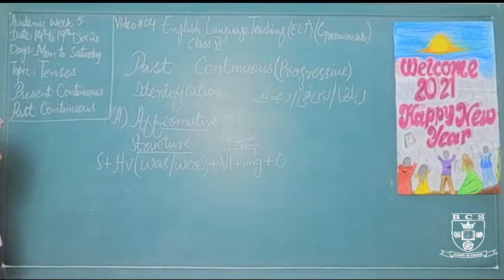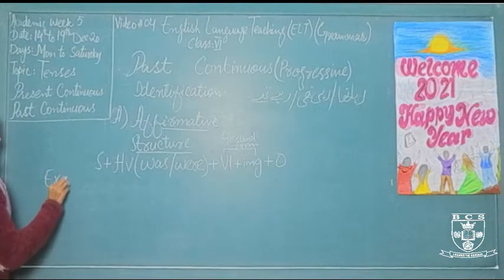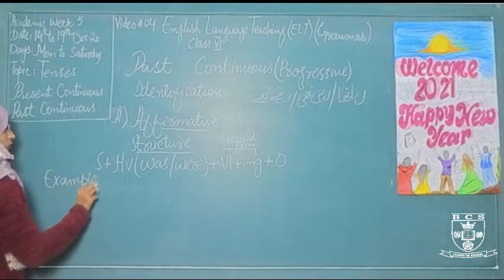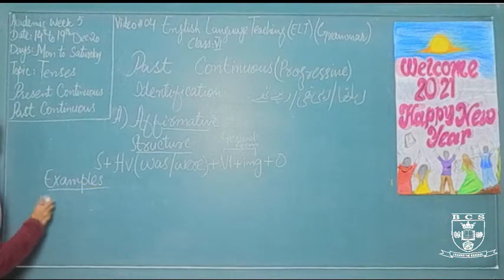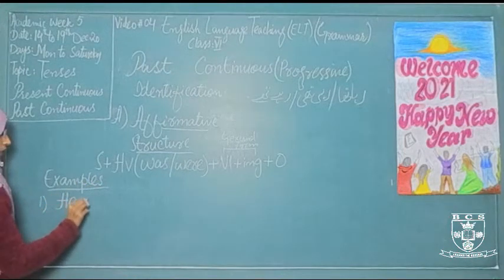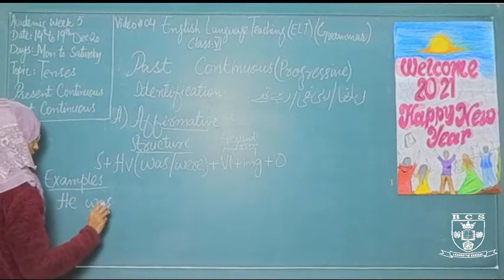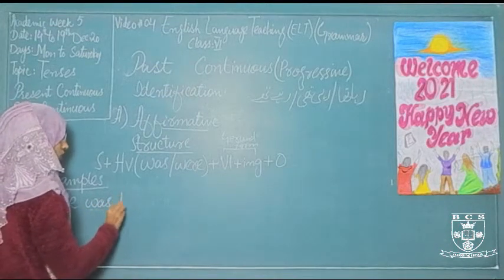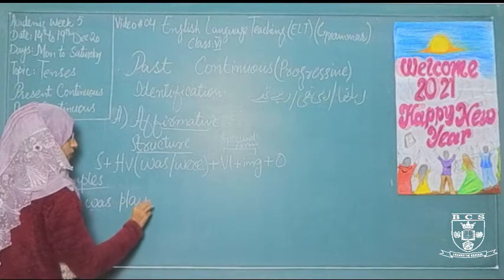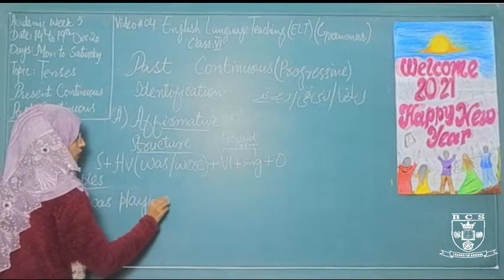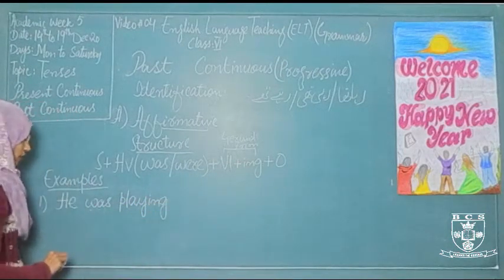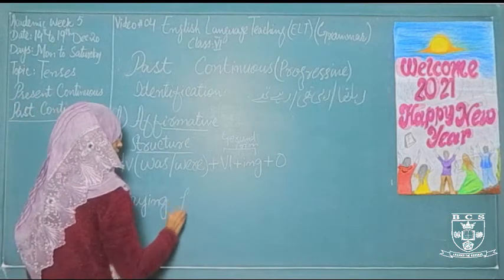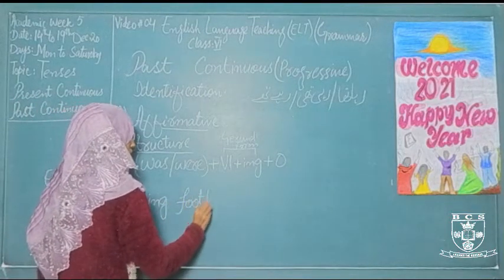Now let's discuss some examples with this structure. Let us see. The first one is he. For he we use was as a helping verb. He was. Play is a base form of a verb. Then we add ing for making it the gerund form. He was playing football.